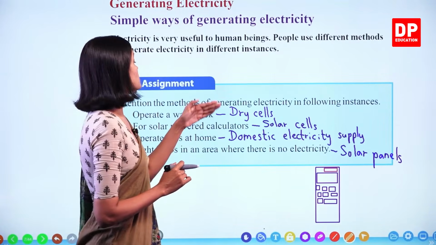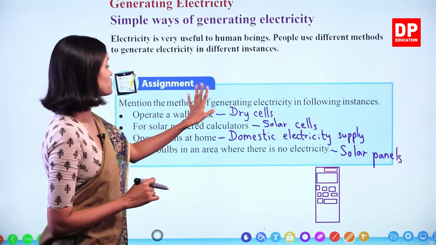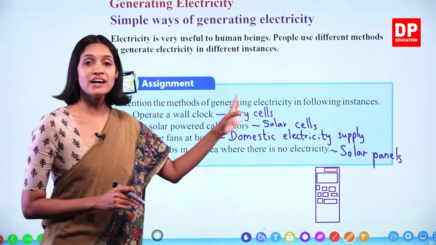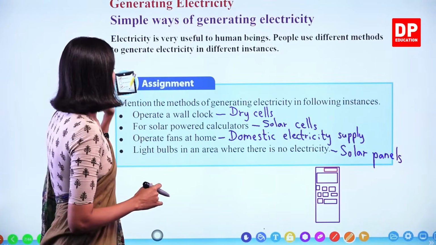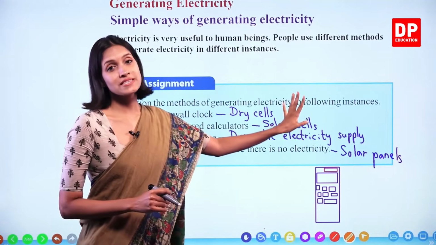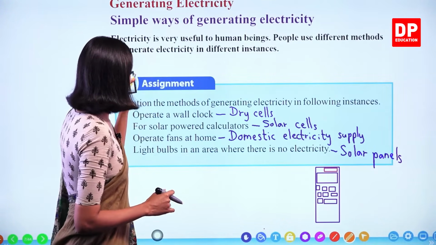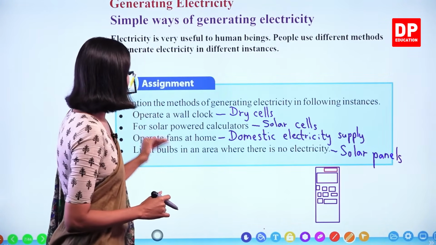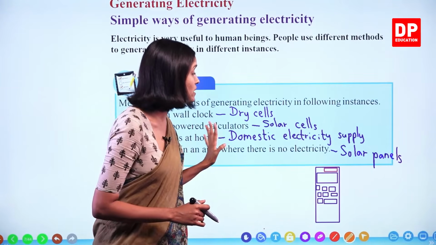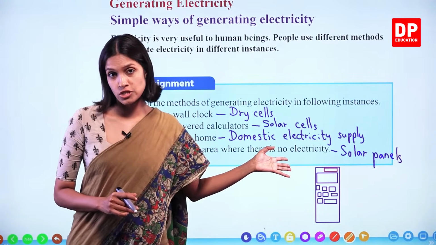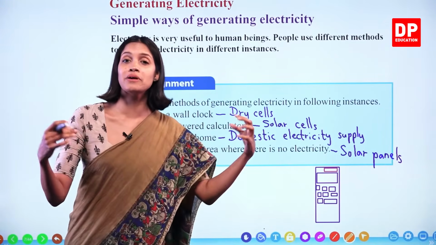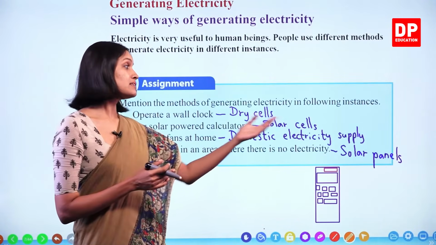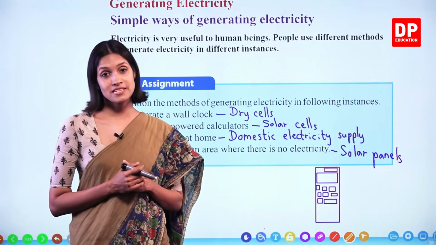Okay. So for instances, mention the methods of generating electricity in following instances. To operate a wall clock, dry cells are used. Okay. For solar powered calculators, solar cells are used. Okay. To operate fans at home, the main domestic electricity supply is used. And light bulbs in an area where there's no electricity, solar panels are used. Okay, solar panels are made by combining a number of solar cells. Using solar power, using sunlight, these type of solar panels can generate electricity.